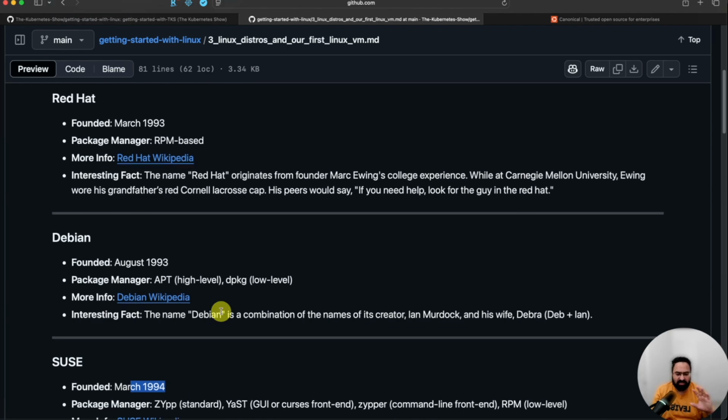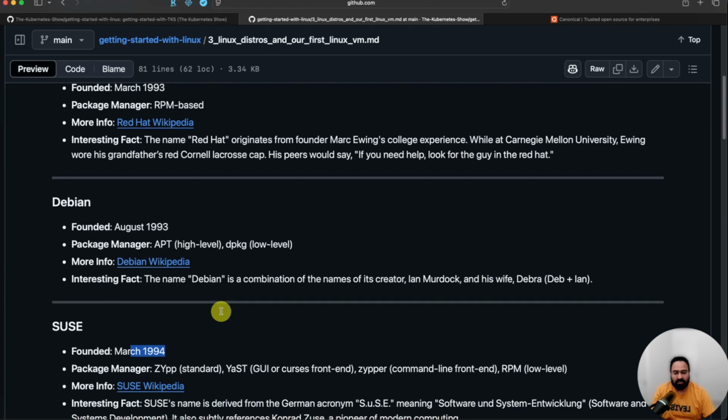Debian, on the other hand, is kind of open source. Red Hat also has sources available, but they have a different licensing scheme. All right, getting back to SUSE. SUSE uses different package managers.